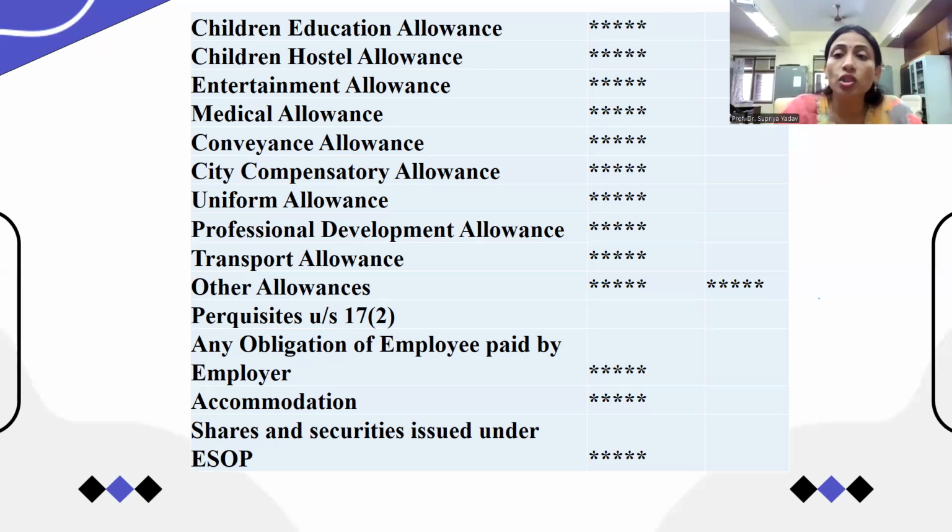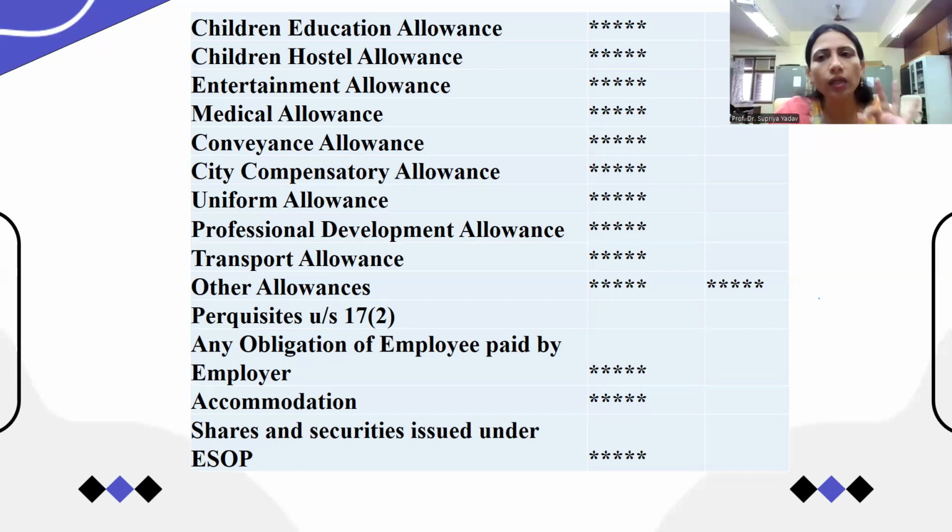Next, the perquisites under section 17(2). Allowances are money paid by the employer to the employee, so allowances are in money form. But on the other hand, perquisites are in kind. Perquisites are provided by the employer to the employee in kind. For example, free accommodation, furnished or unfurnished, or any transportation service, like providing a company car to the employee, to the manager. So that is a perquisite.